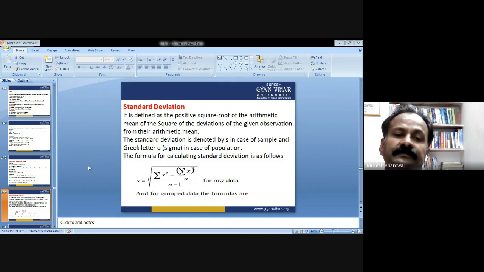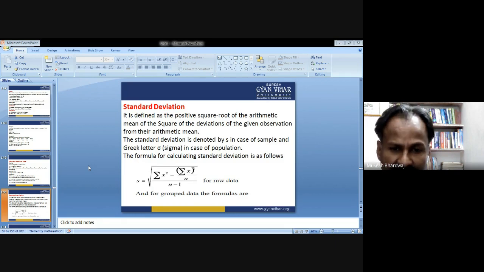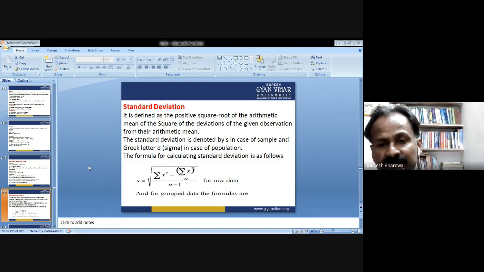Secondly, you do the summation of all the observations without squaring, that is the total of the observations, and do the square and divide by the total number of observations, and finally you divide by n minus 1. This formula for calculating the standard deviation is used for raw data.